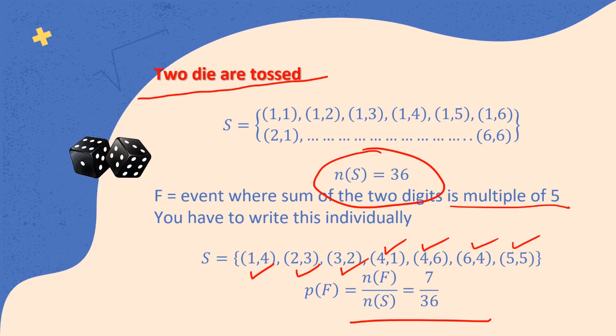as the probability where the sum of two digits is a multiple of 5. Now my dear friends, I'm sure you would have understood this, and having said that, you can now go back to the prime number problem and solve it yourself.